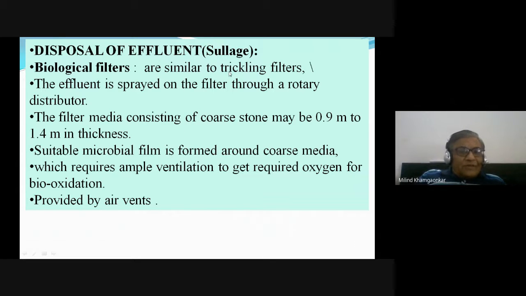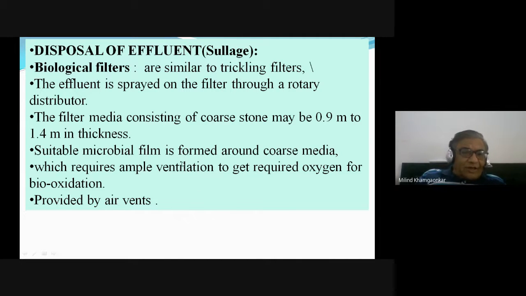Though it is called a filter, whatever media or medium is there in these trickling filters is either pebbles, crushed stones, aggregates, or crushed brick bats, etc. The film is formed around that material, and when the sludge or sewage percolates, it gets decomposed by that microbial film of aerobic bacteria.